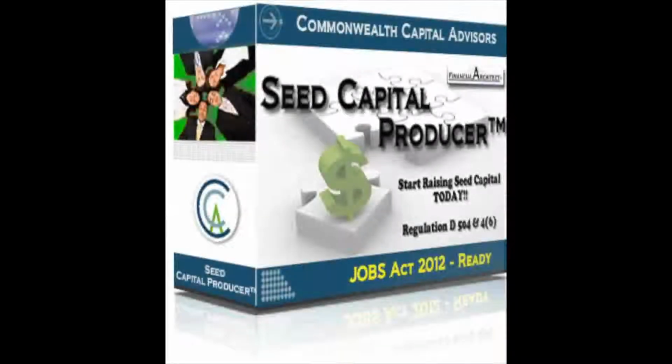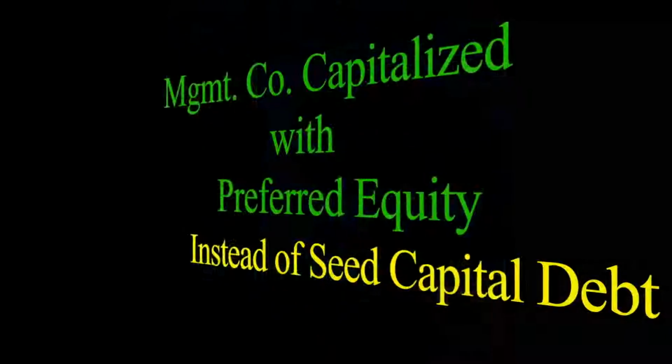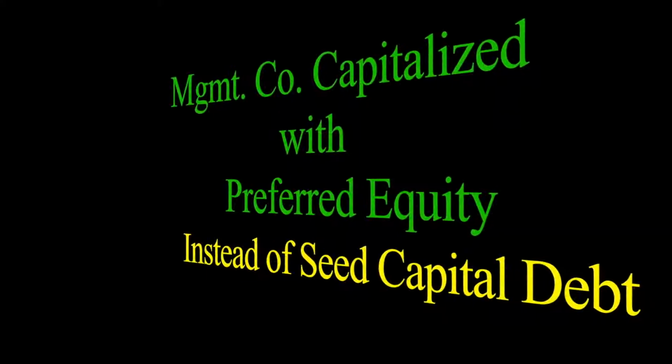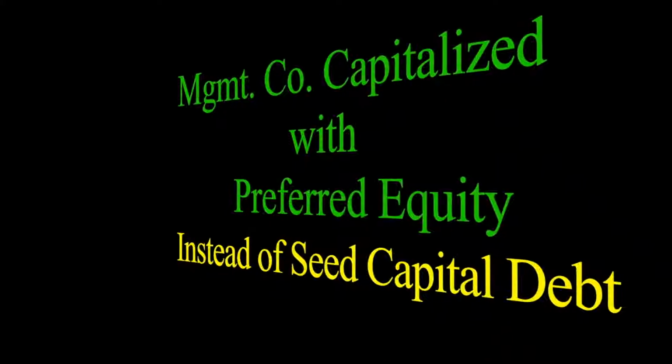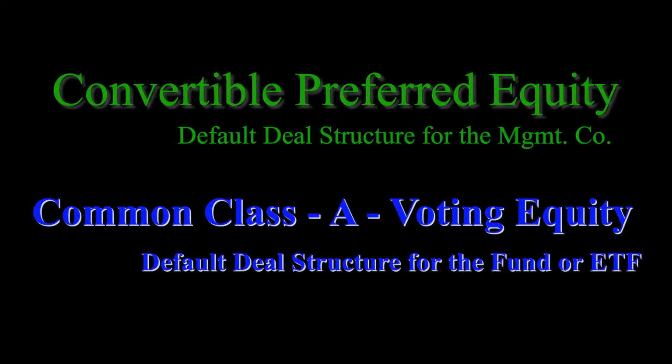The seed capital producer is included within venture producer as well, although most will elect to capitalize their management company with preferred equity as opposed to the debt structure of seed capital producer. Within venture producer, the preferred equity deal structure is the default structure for the management company, and the common Class A voting equity deal structure is the default structure for the fund or ETF, as that structure is the industry norm.